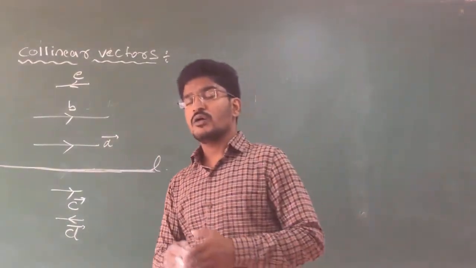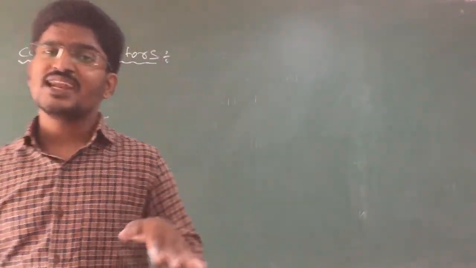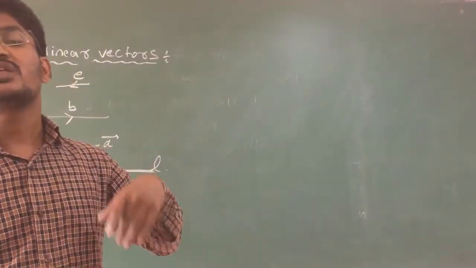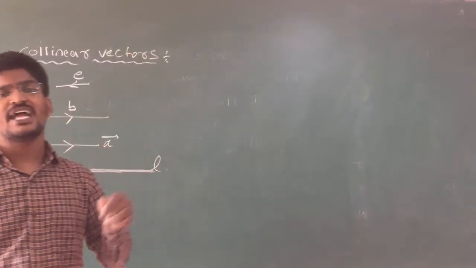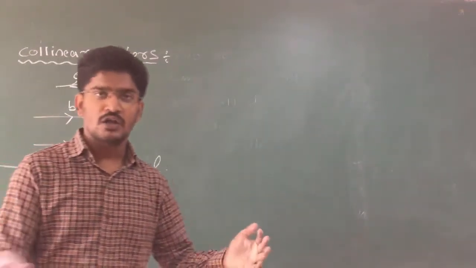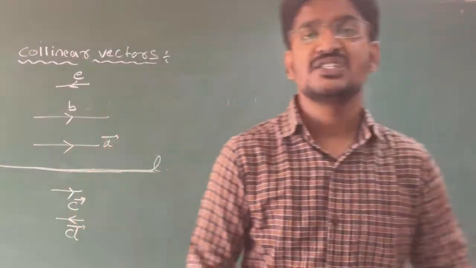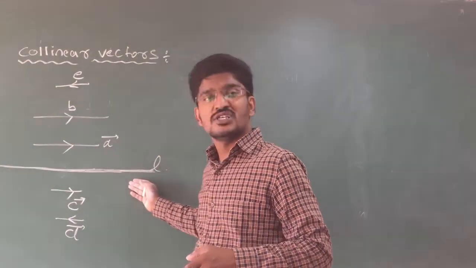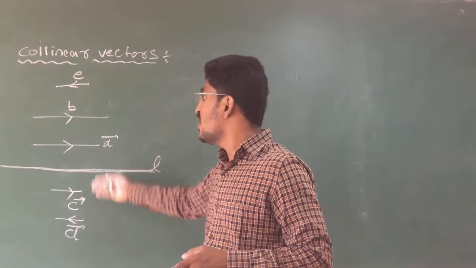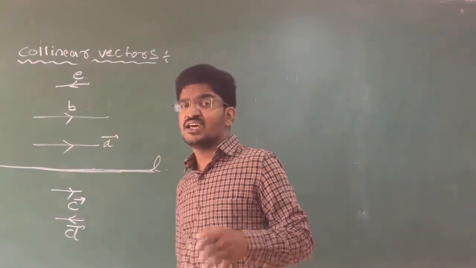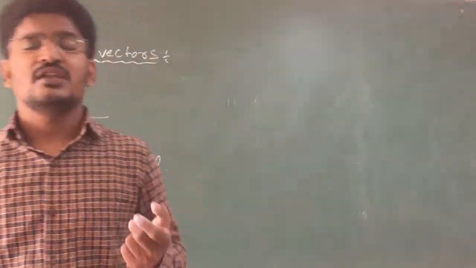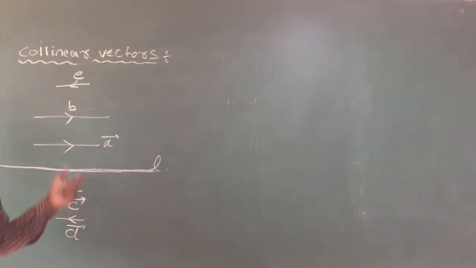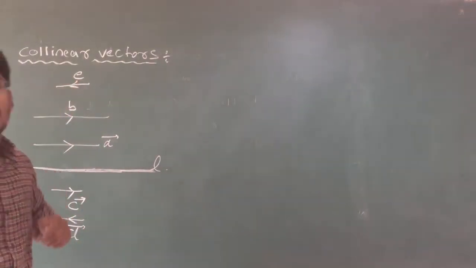Two or more vectors parallel to the same line irrespective of their direction and magnitude are called collinear vectors. See here, you have 5 vectors which are parallel to the same line irrespective of their directions and length. Clear? That means magnitude. But this condition is called what? Collinear vectors. In words, how you are going to write?